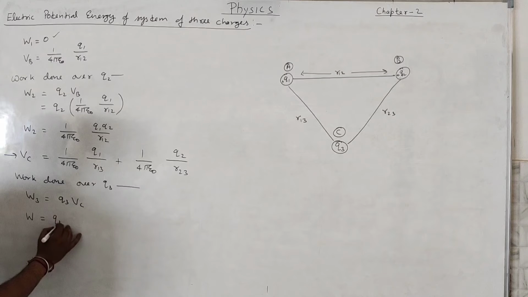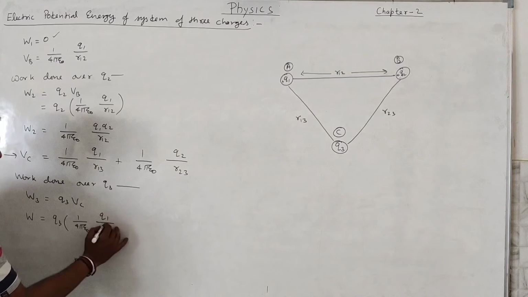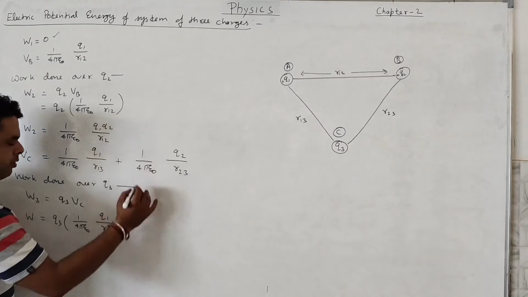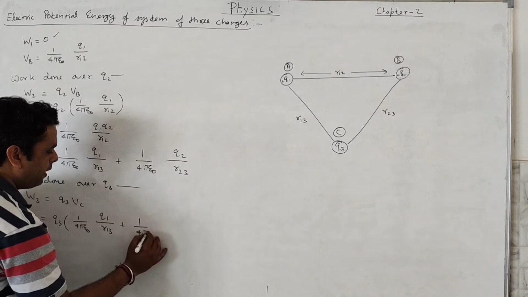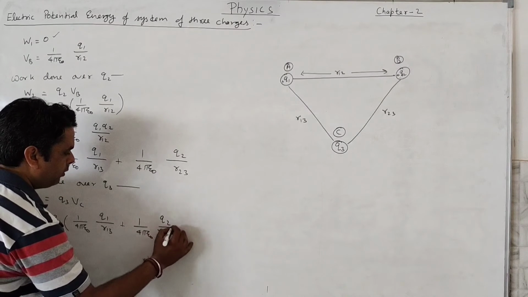Then Q3 will be outside and the potential will be this one: 1 upon 4 pi epsilon naught Q1 divided by R13, and 1 upon 4 pi epsilon naught Q2 divided by R23.